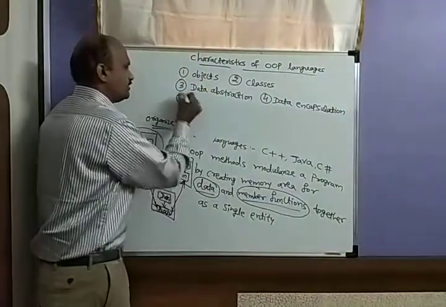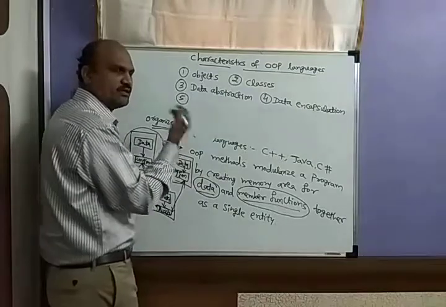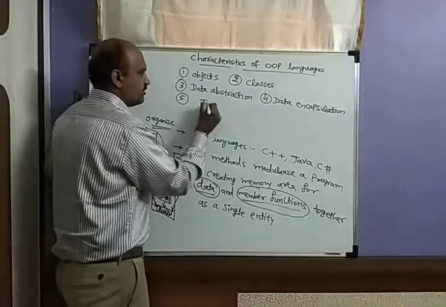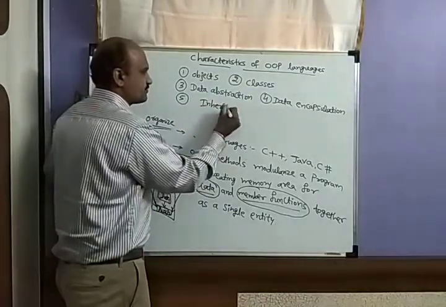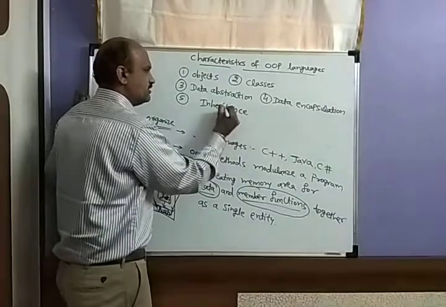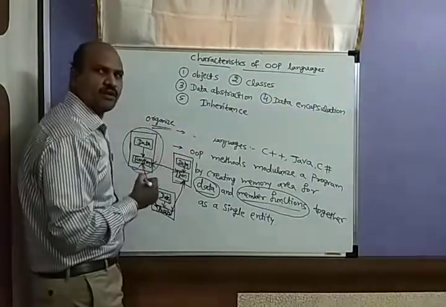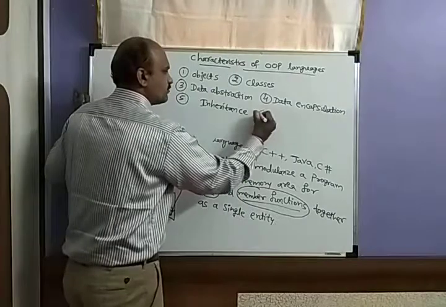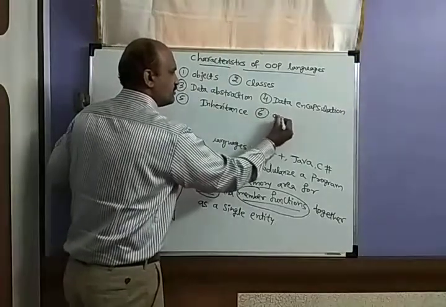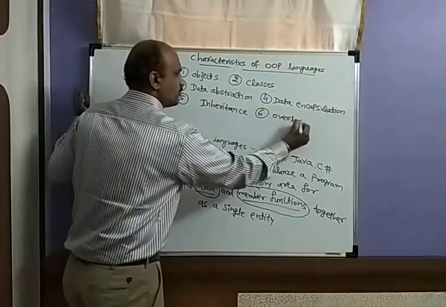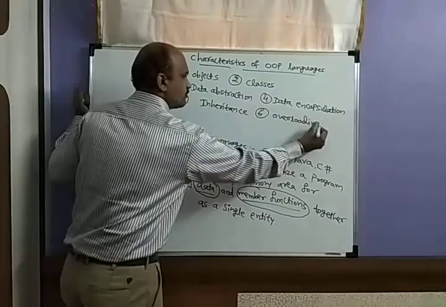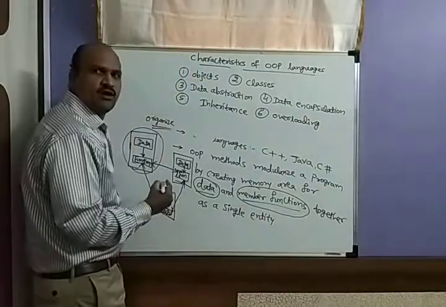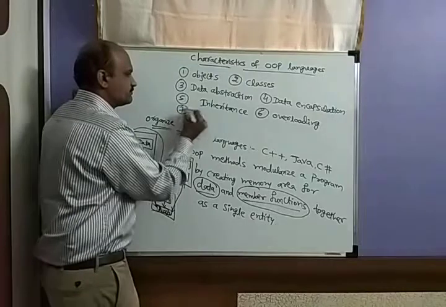And the fifth, as we discussed earlier in the first year, is inheritance. What is inheritance, and what are the different types of inheritance? Then overloading: you have function overloading and operator overloading. Then we have polymorphism.